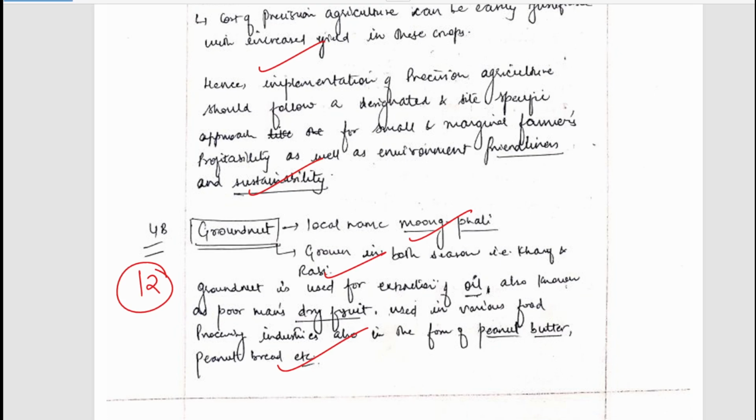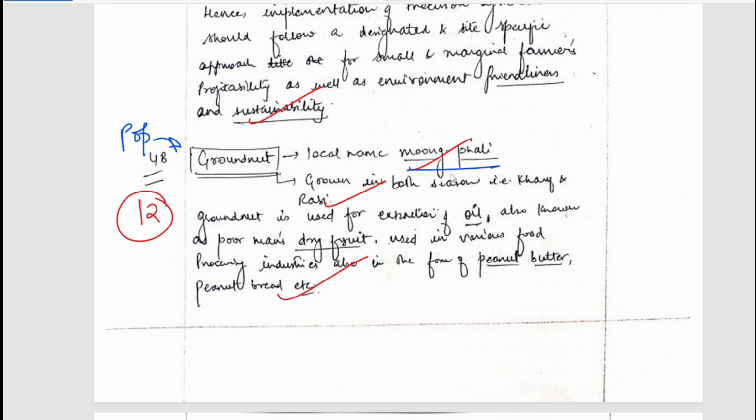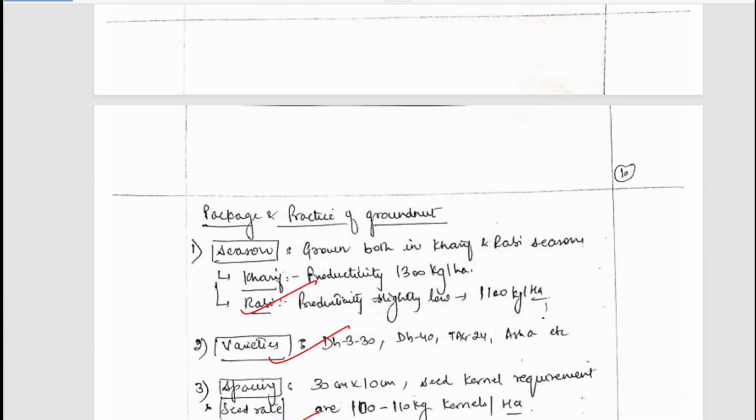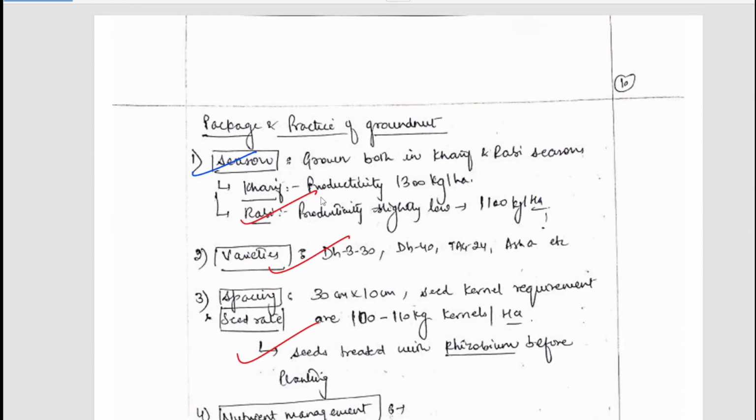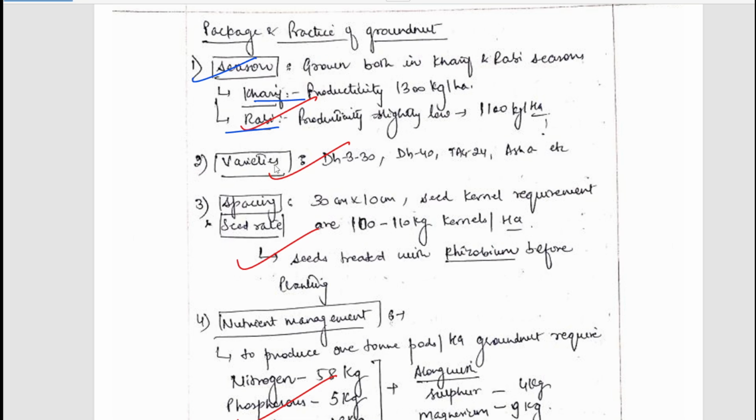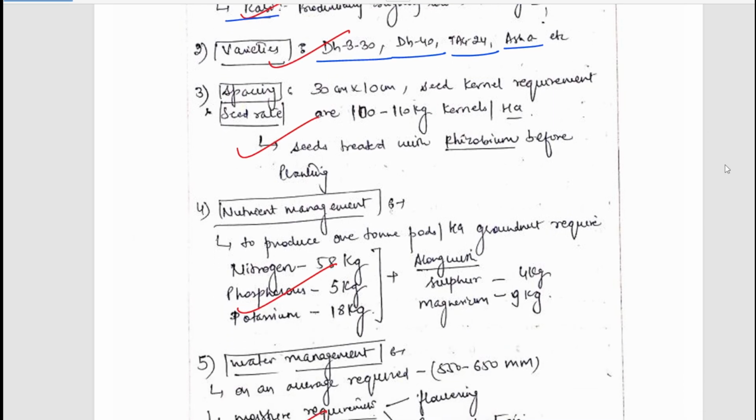Now, our next question is: write in detail the package and practices of groundnut. So, what is groundnut and its local aspects are obviously written. Package and practices, season have been mentioned, that is, it can be grown in both Rabi and Kharif crop. Productivity has been mentioned. Varieties have been mentioned, such as DH330, DH40, TAG24, ASA. These are some of the varieties.